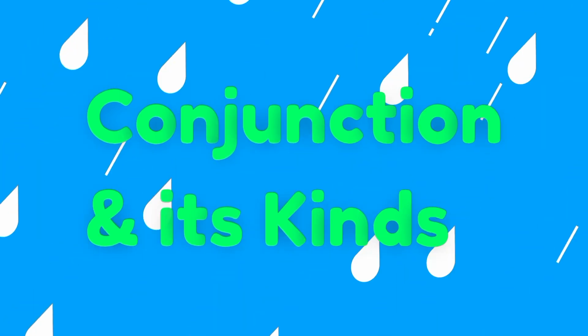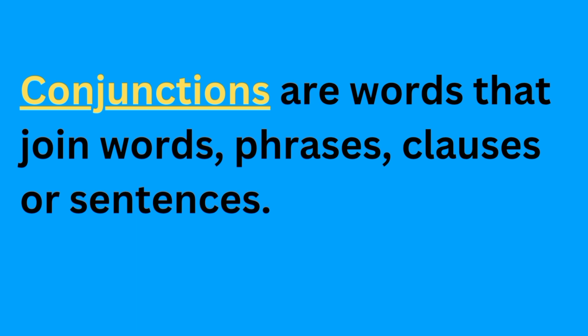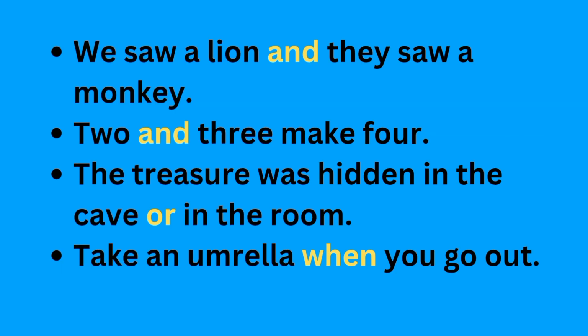Conjunction and its kinds. Conjunctions are words that join words, phrases, clauses, or sentences. For example, we saw a lion and they saw a monkey. 2 and 3 make 4.